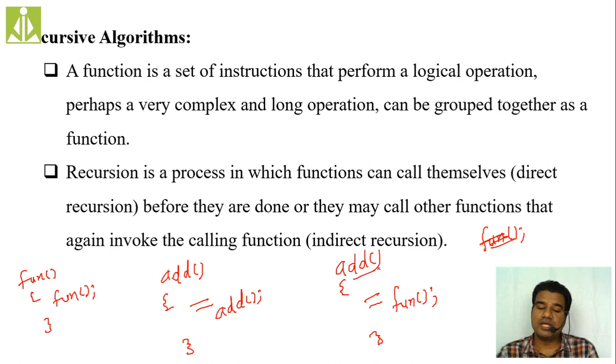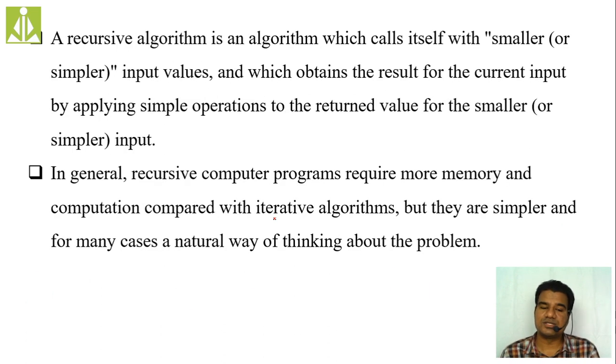You're invoking the add function. Inside the add function you have the call to the fun function, and that fun function is a recursive function. This type of thing is indirect recursion. And this is add. You are invoking the add, and in that add you have the recursive call. This is direct recursion.